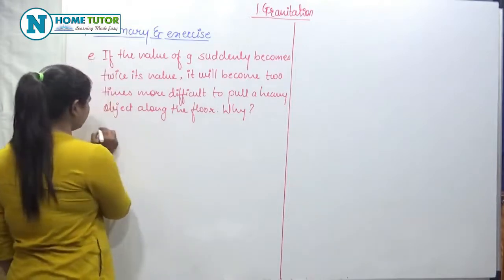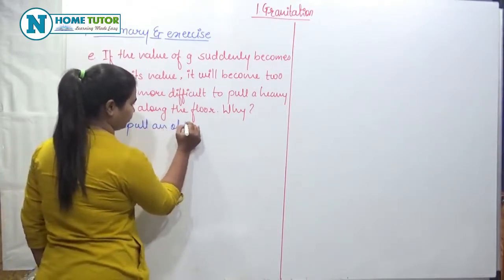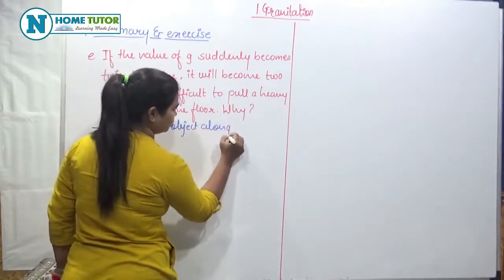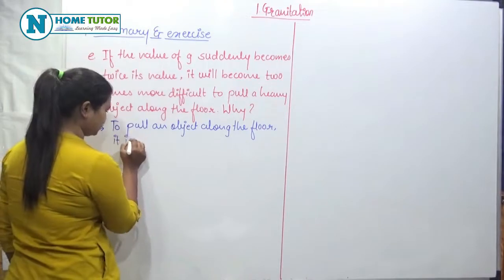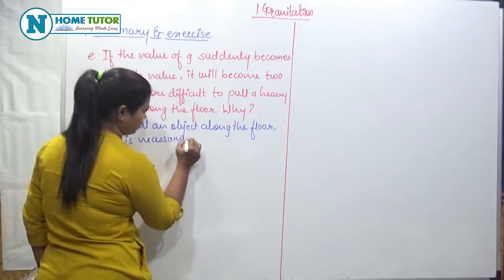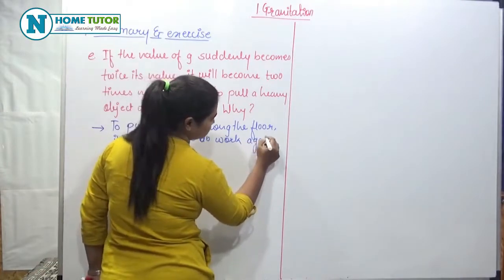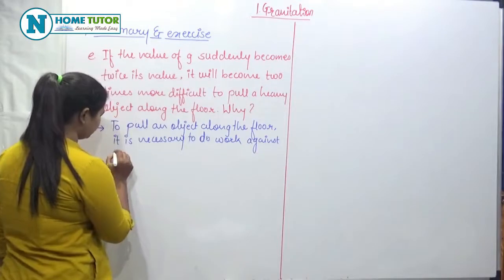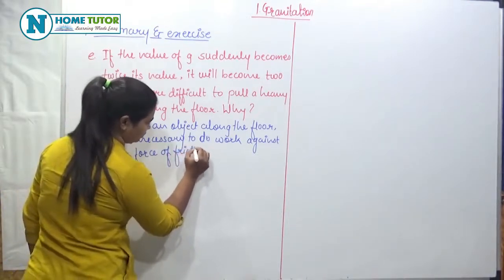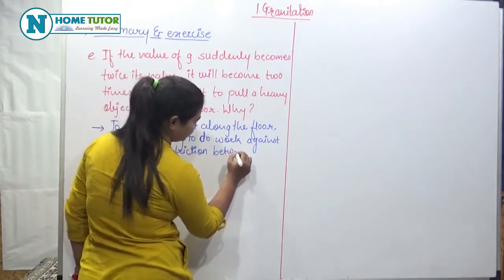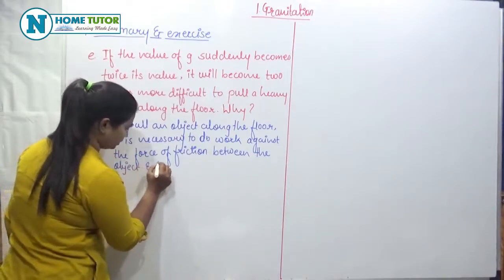So the first point in this is, to pull an object along the floor, it is necessary to do work against the force of friction between the object and the surface of the floor.